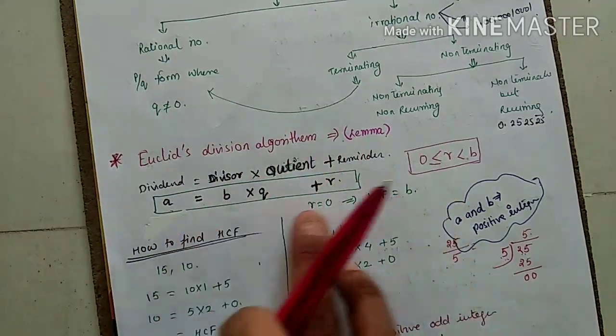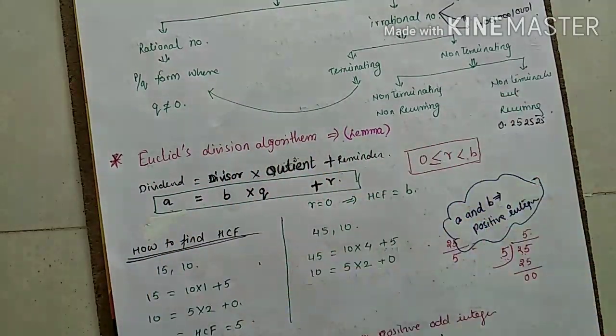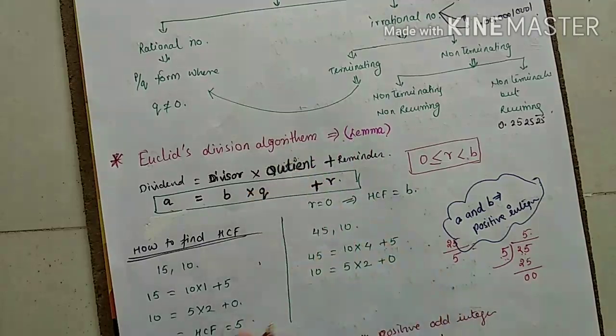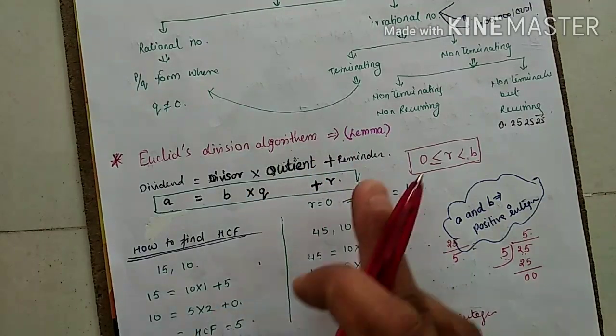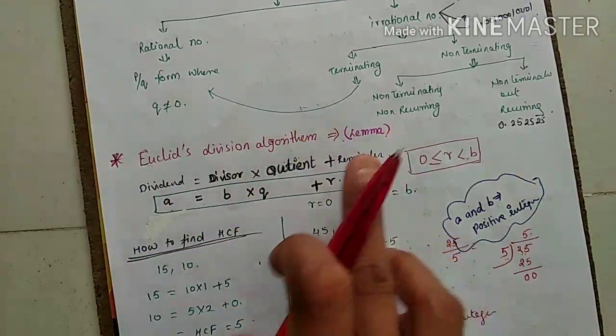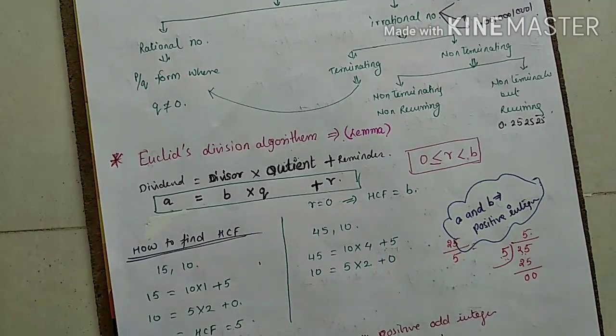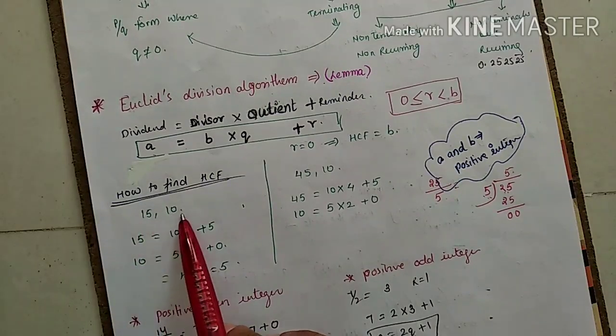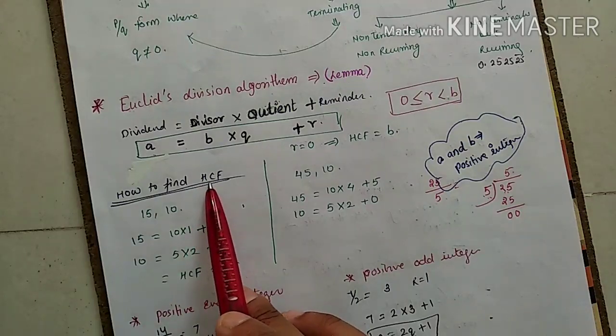Both are the same, the method is the same but applied in a different way. Euclid's division algorithm is for finding the HCF, and Euclid's division lemma gives the proof kind of things. Now come to some questions I have written here. Just understand what I have written: 15 and 10. I have to find the HCF.